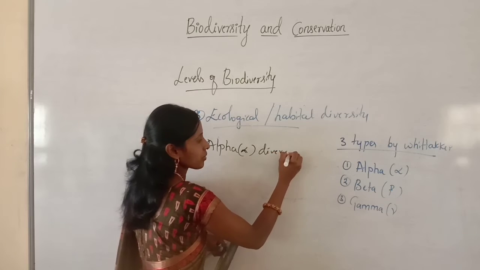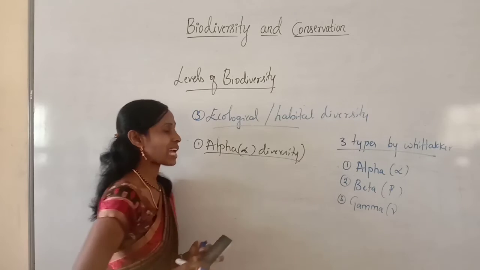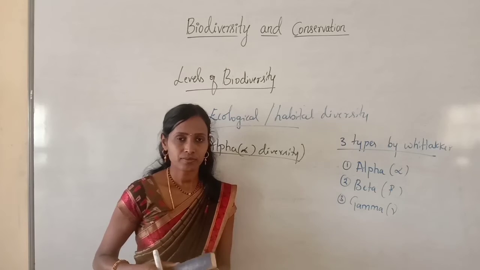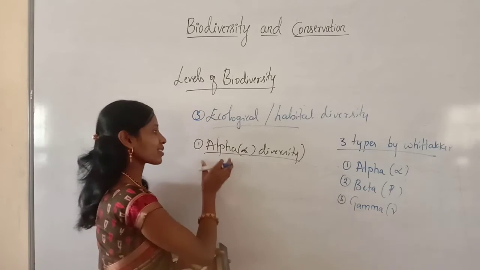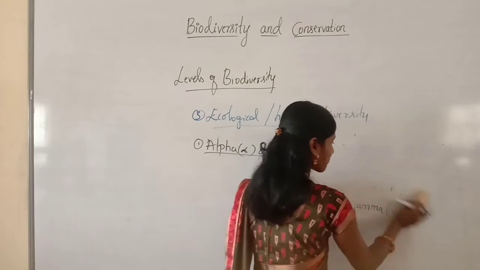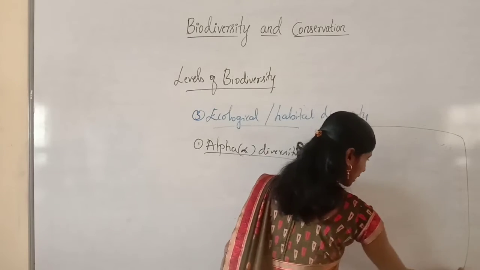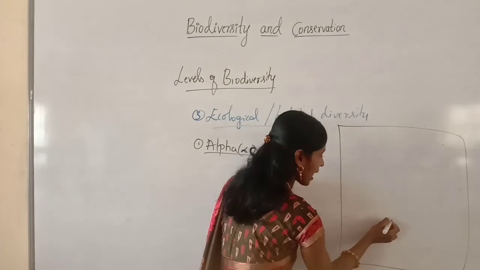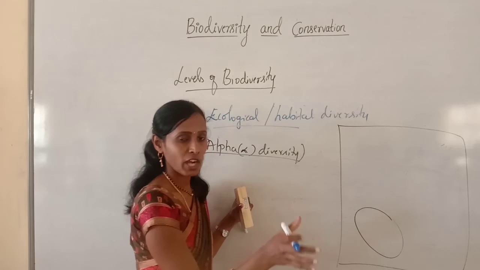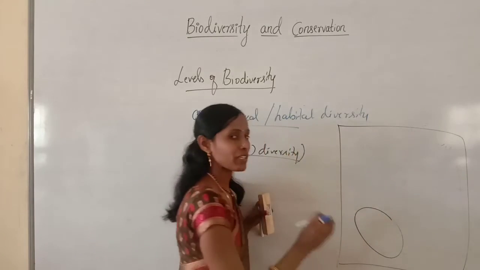In alpha diversity, you can remember it best this way: it is nothing but the diversity within the community. Diversity within the community is called alpha diversity. Let me give an example so that you can understand. We will consider a large geographical area. In this geographical area, I will take a small area, and this is one community having the same species.